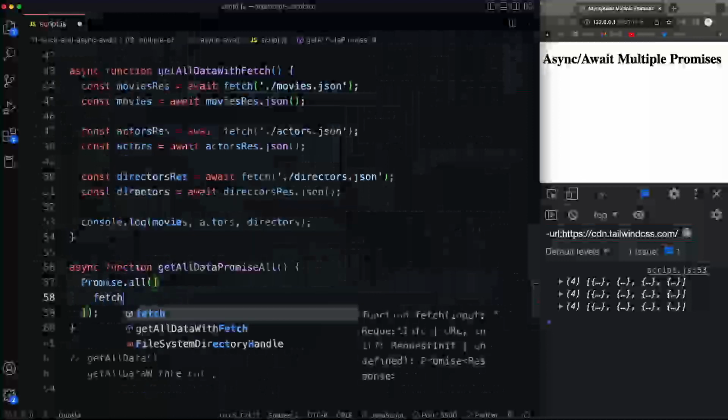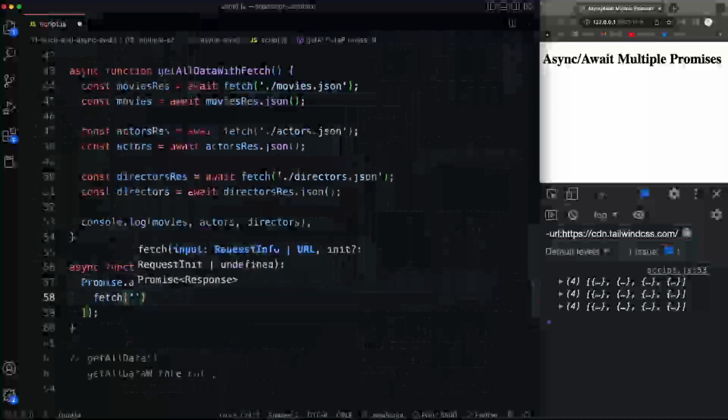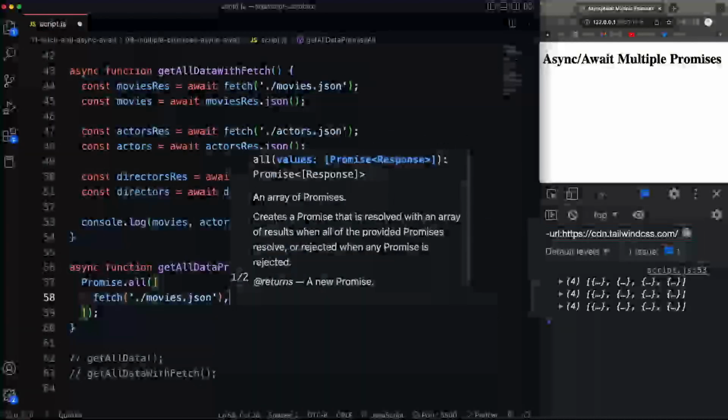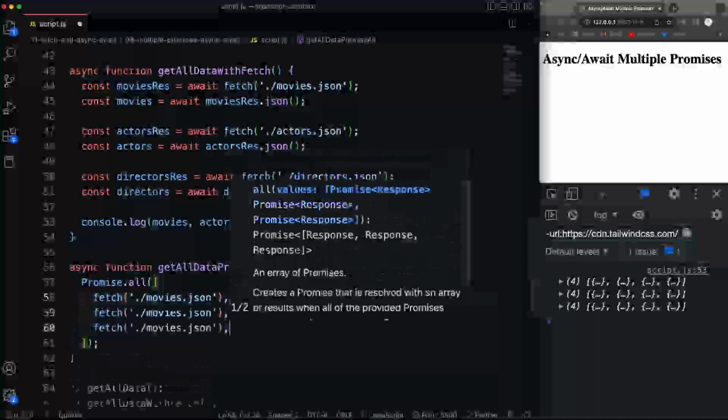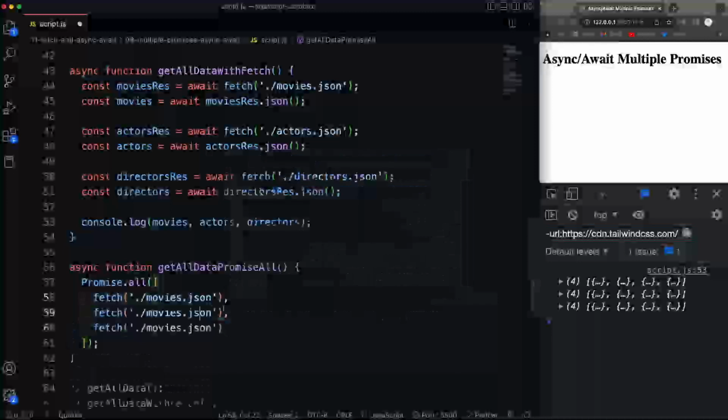So we'll say fetch, and let's say ./movies.json. So that's going to be a promise with the response object, right? And we'll do the same for the other two resources. Let's do for actors and for directors. All right, so that's going to give us the response objects.